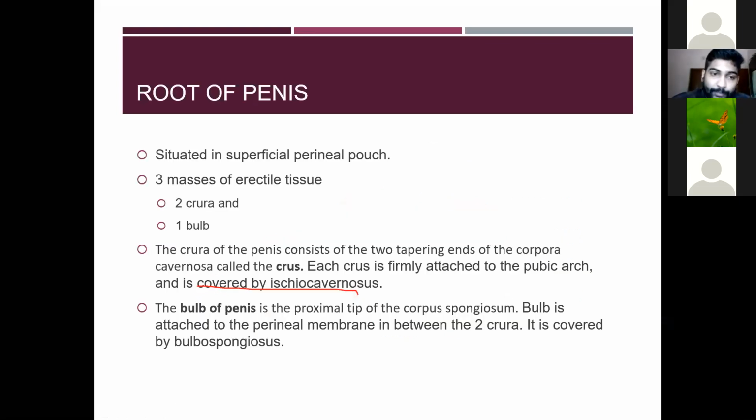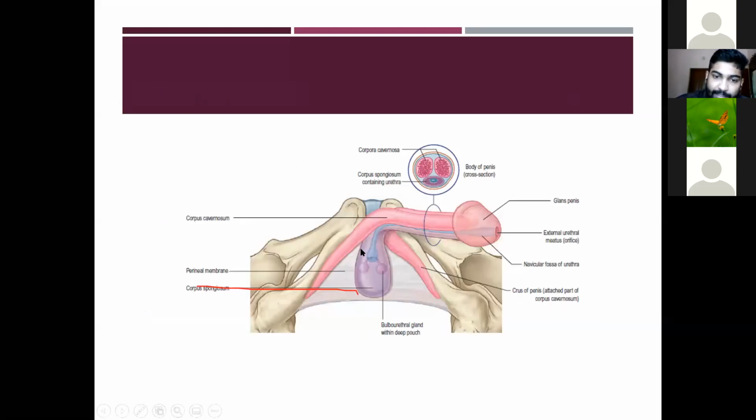Then the root of the penis. It is situated in the superficial perineal pouch. It has three masses of erectile tissue, so it has two crura and one bulb. Here is the root of the penis, and you can see the two crura; in the singular it is called the crus. So two crura on both sides and one bulb. These are the parts of the root of the penis.